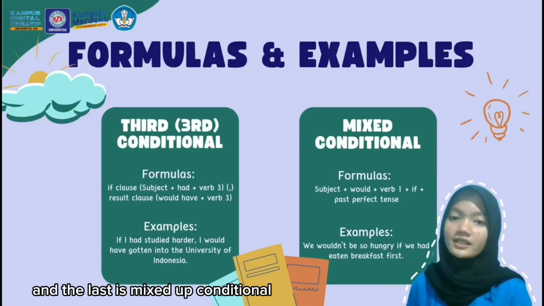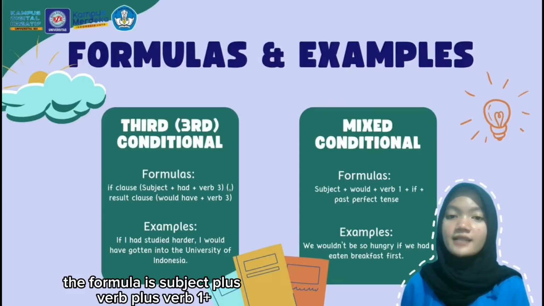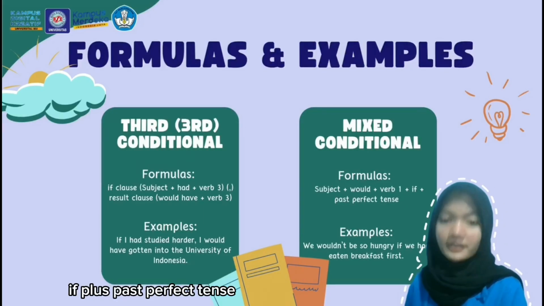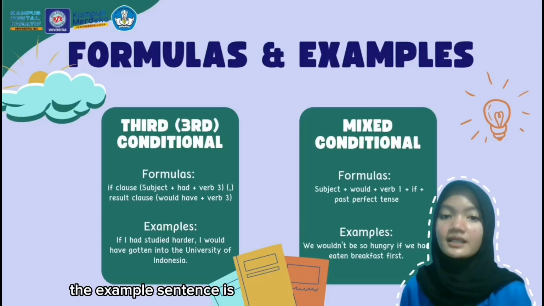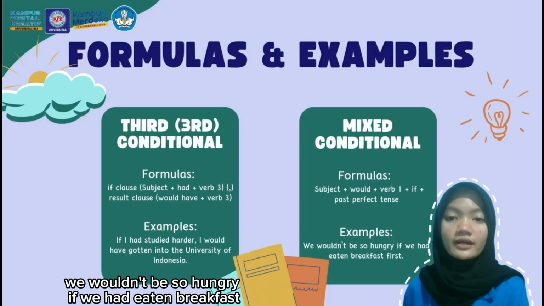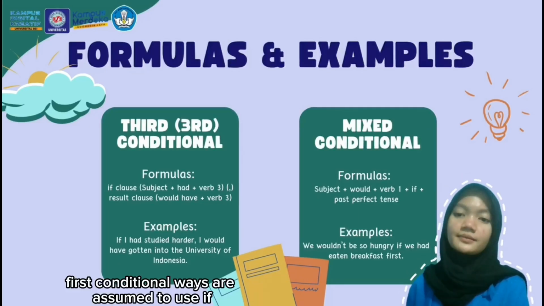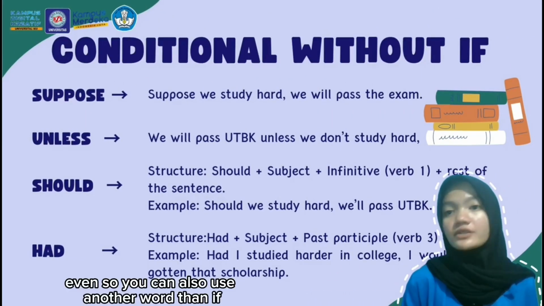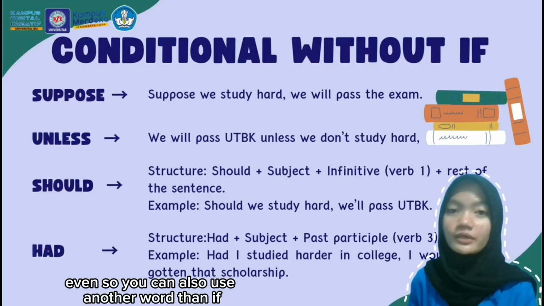And the last is the mixed conditional. The formula is: subject plus would plus verb 1 plus if plus past perfect tense. The example sentence is: we wouldn't be so hungry if we had eaten breakfast first. Conditional sentences are assumed to use if. Even so, you can also use words other than if.